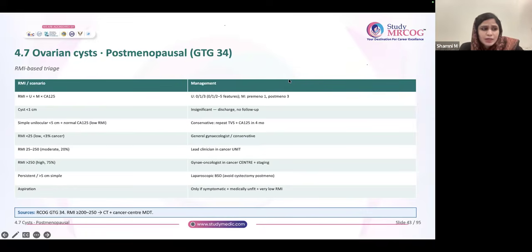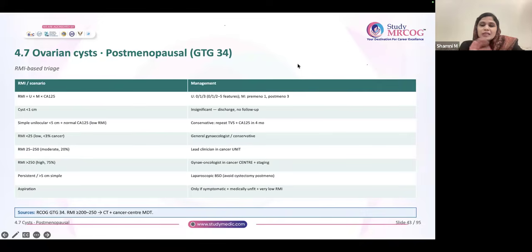And what is the conservative management? Generally, you will just follow up the patient in 4 to 6 months. You can ask her to come back after 4 to 6 months. We will repeat a CA-125 and TBS and see whether your symptom or some cyst is persisting or not. If after 4 to 6 months the cyst is persisting, one option is you can reassess again after 4 to 6 months. If at the second visit she is still having the cyst, you have to individualize and discuss the treatment.